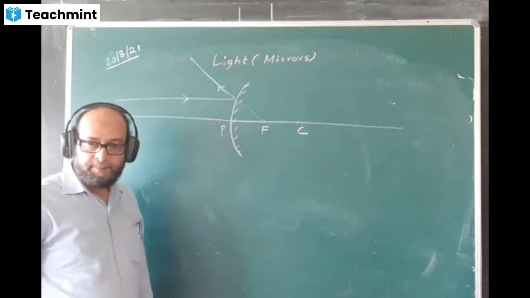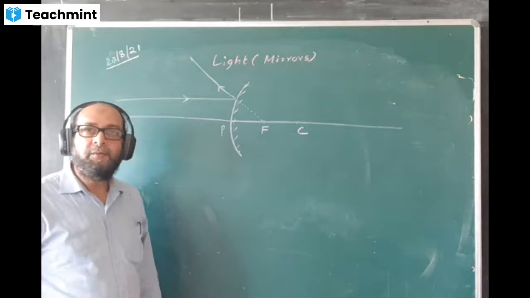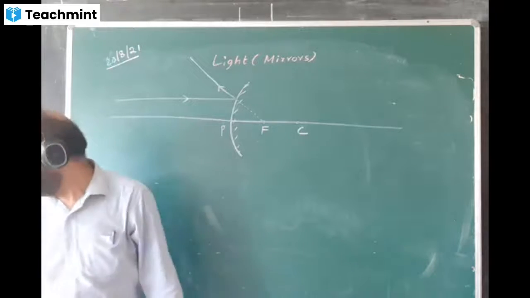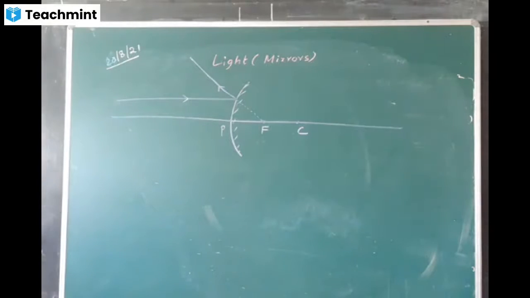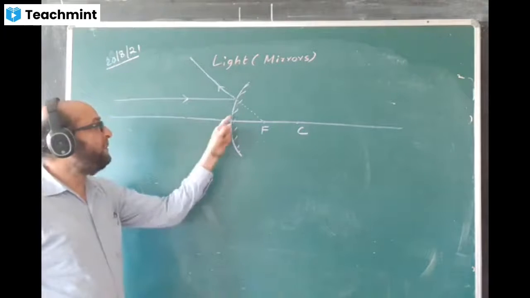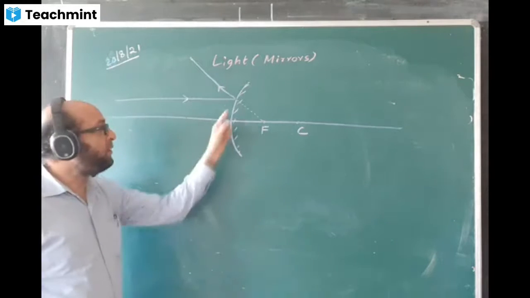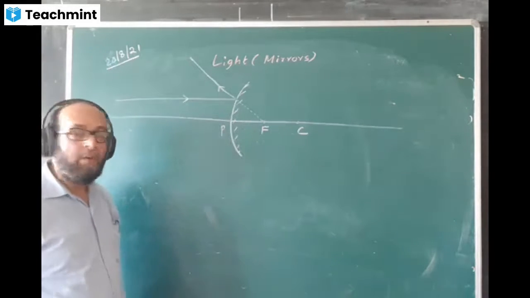Please draw the diagram. Have you drawn? Yes, sir. Okay. In case of a convex mirror, it will be appearing, so a dotted line will be used, an imaginary line.